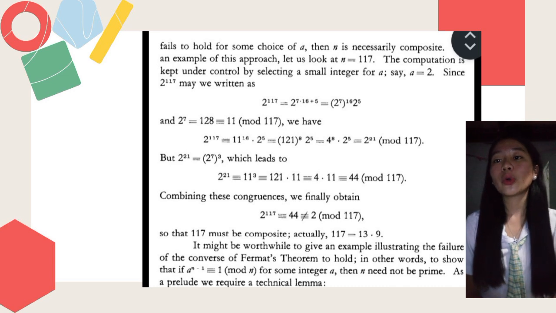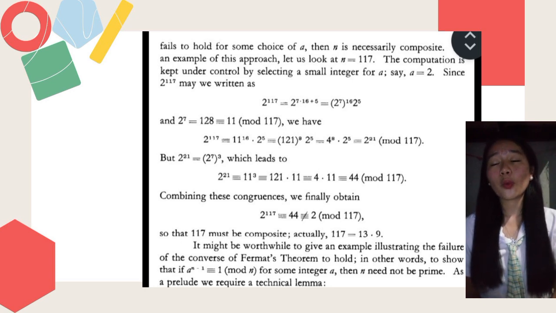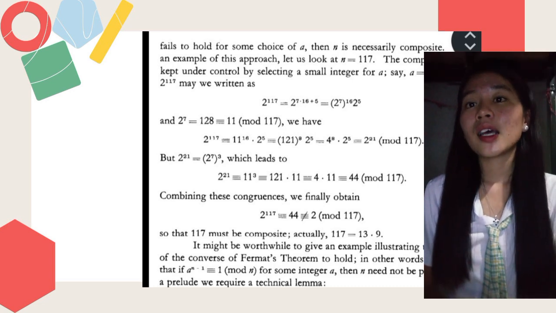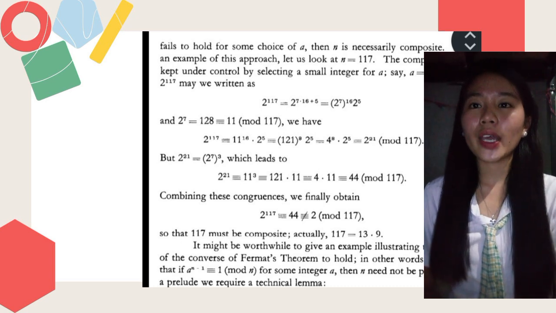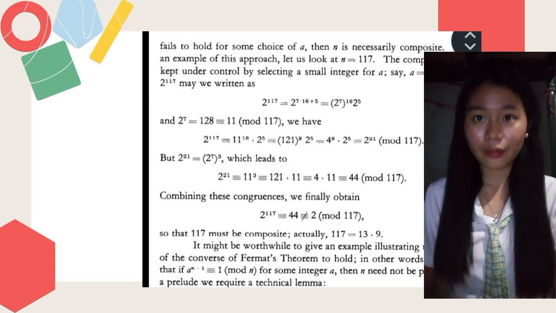Since 2^117 may be written as 2^117 = 2^(7·16+5) = (2^7)^16 · 2^5, and 2^7 = 128 ≡ 11 (mod 117), we have 11^16 · 2^5 ≡ 121^8 · 2^5 ≡ 4^8 · 2^5 (mod 117).